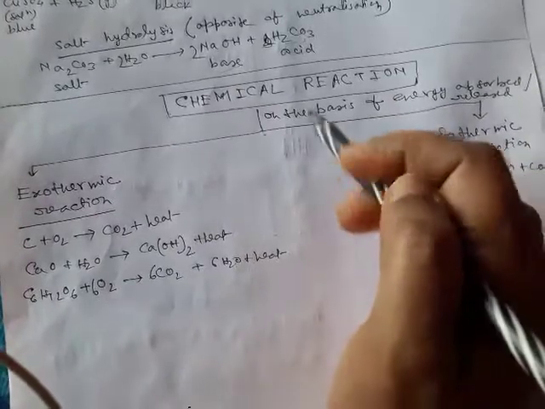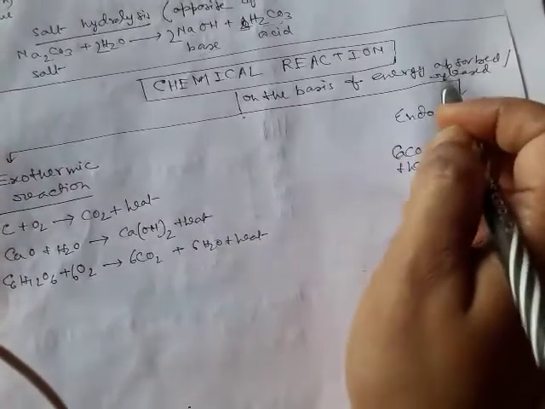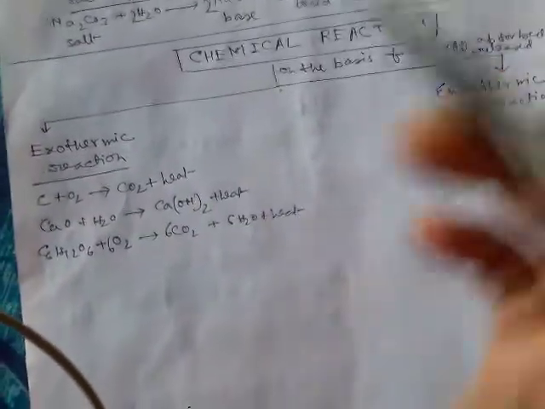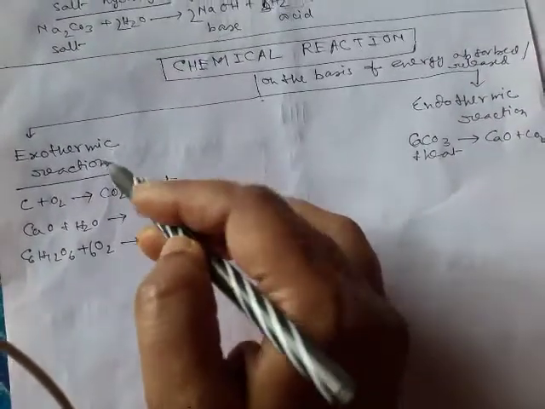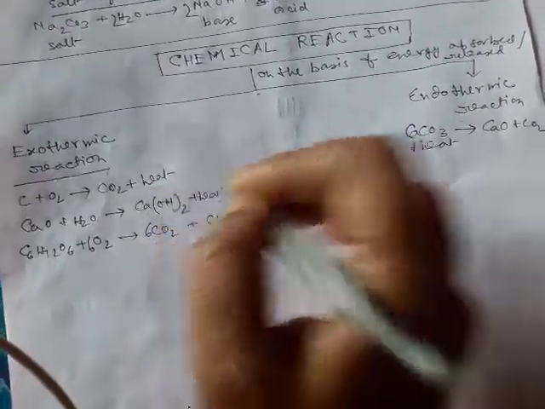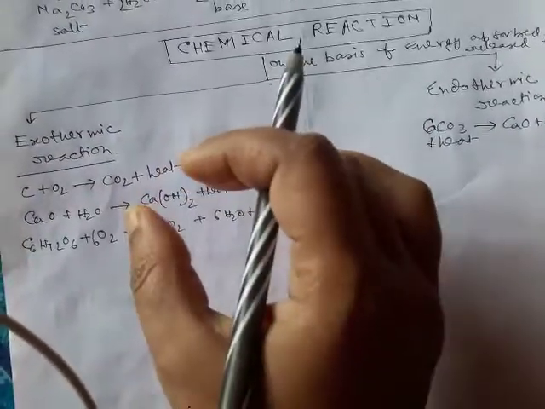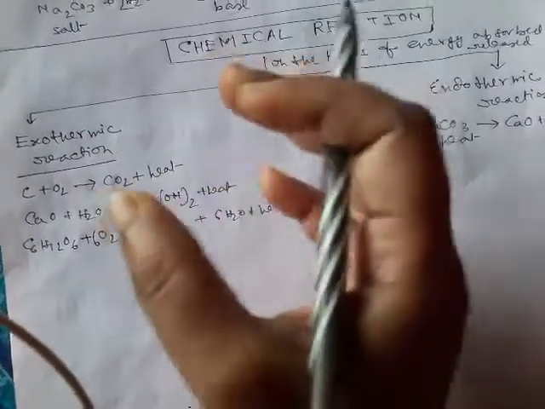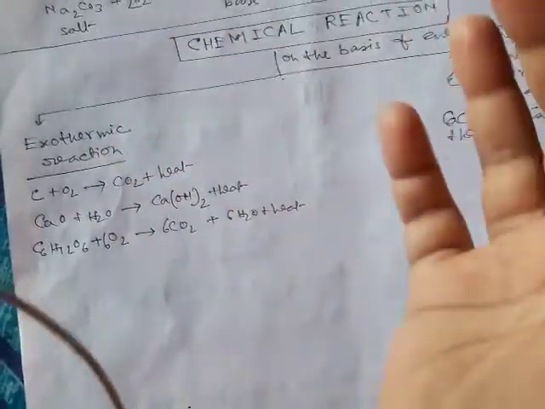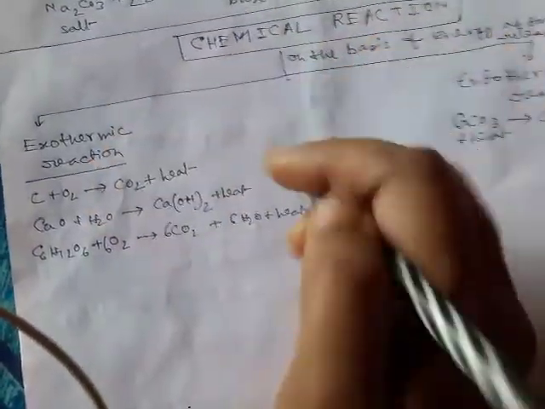Now chemical reactions may be classified on the basis of energy absorbed or released. There are two types: exothermic and endothermic. What is an exothermic reaction? A reaction in which heat or energy is released. It may be heat, sound, or any kind of energy.